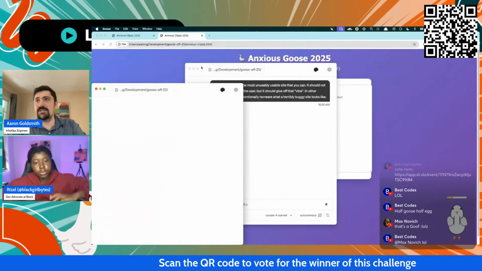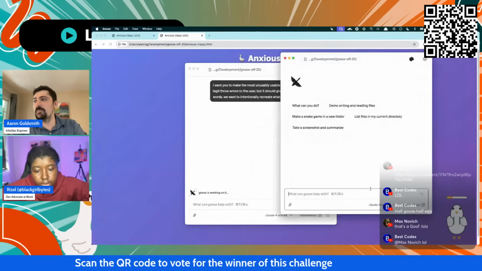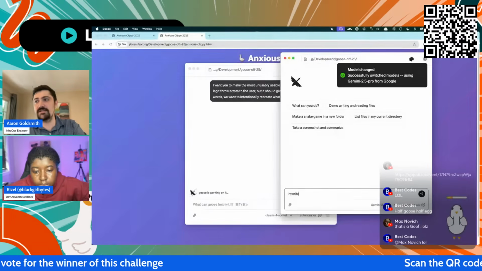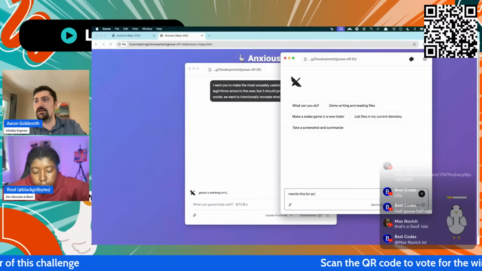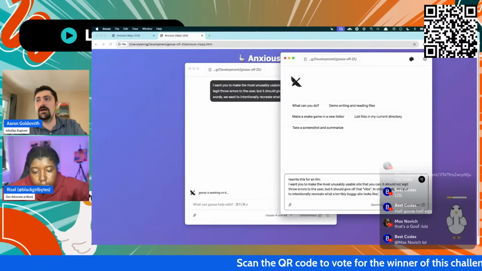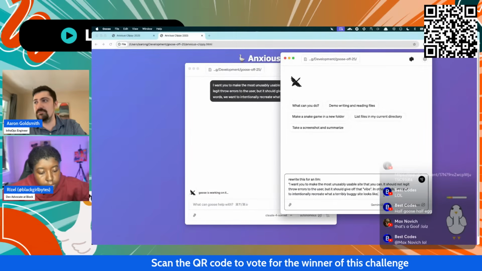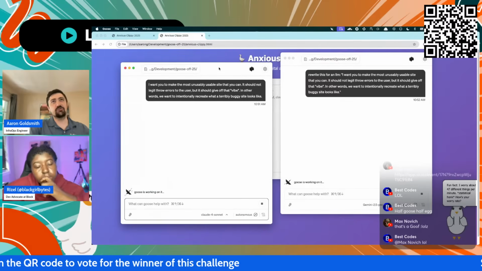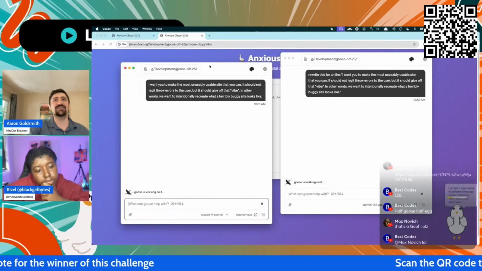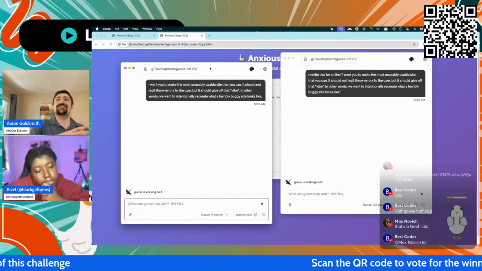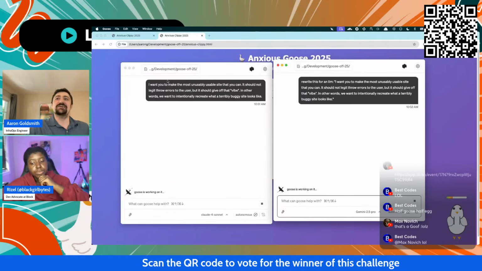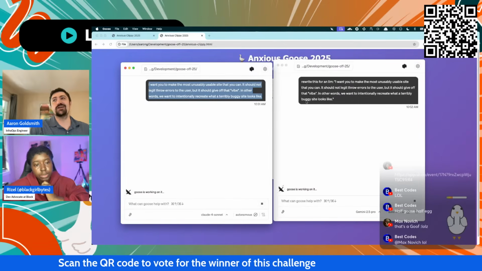So I'm going to do my technique where I open up a second one and say, rewrite this for an LLM. Because the more human a request is, the harder it is to easily tell the LLM what you want it to do, since it could be interpreted in a lot of ways.